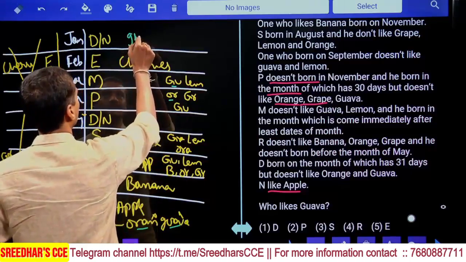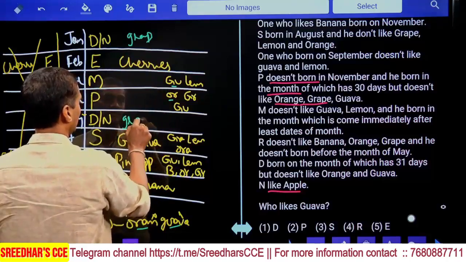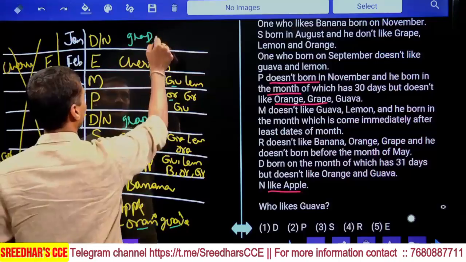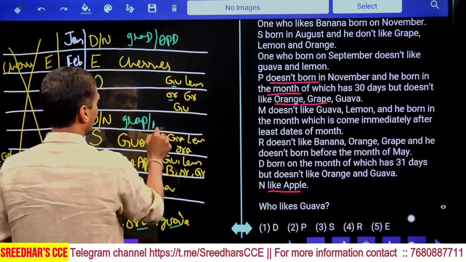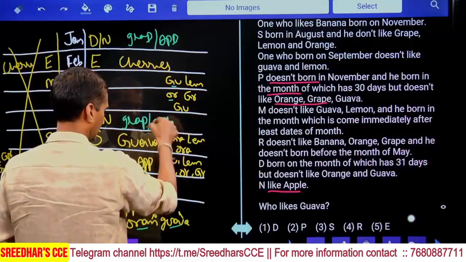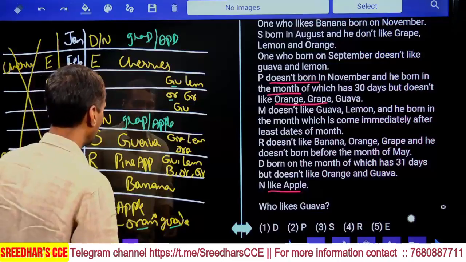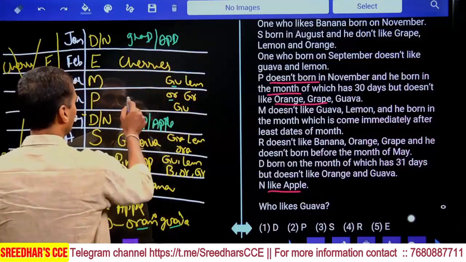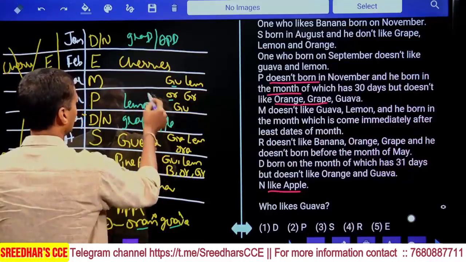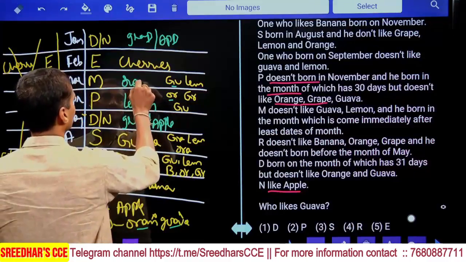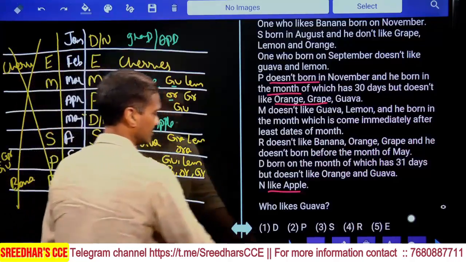Hence if D is here, grapes must come here; if D is here, grapes must come here. Suppose D is here, then N must come here, and N is apple. Hence grapes and apple can be in any order. Then now lemon and the other fruit. Lemon cannot be here, and this P must like lemon, isn't it? If P likes lemon, what is the other thing left over here? Orange. This M likes orange. This is the final arrangement we have.